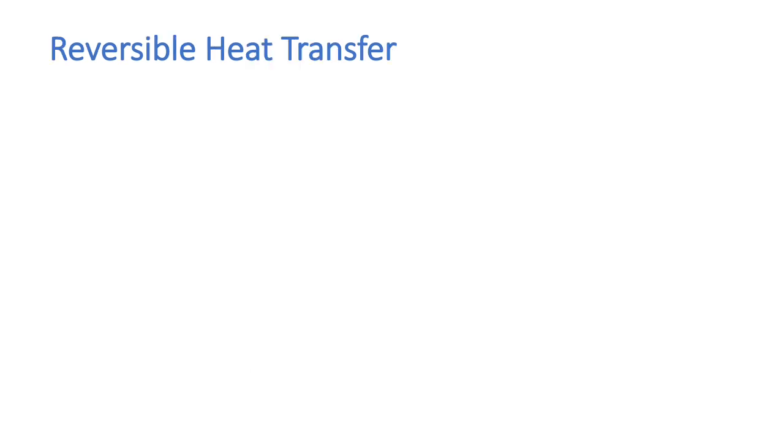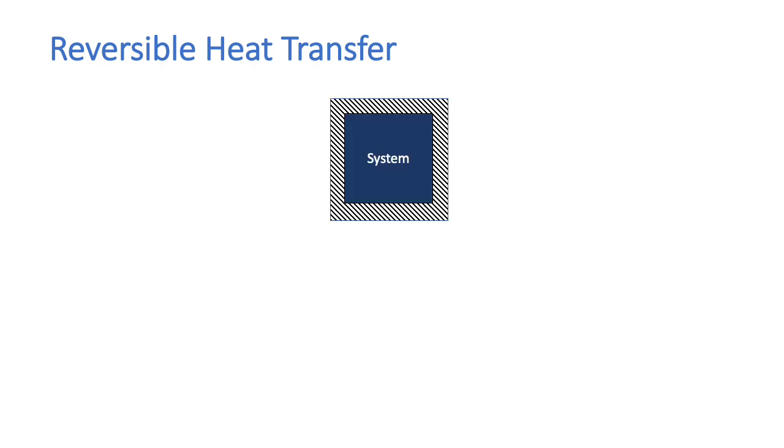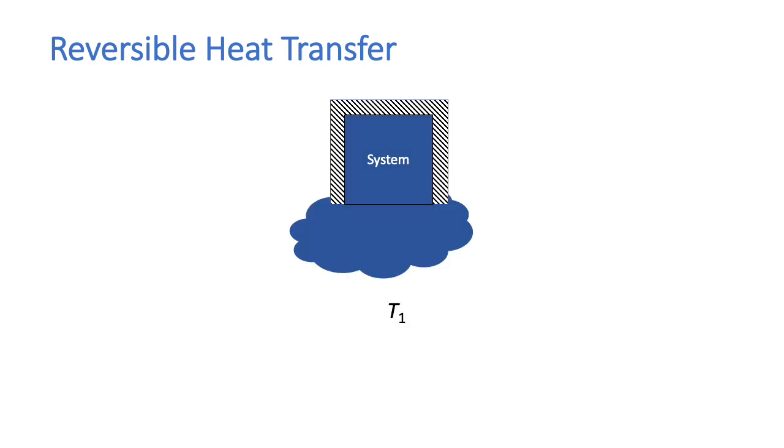Now, so far we've been talking about work. How do we do reversible heat transfer? So suppose we have a system whose temperature we want to raise from T1 to T2 in a reversible manner. So let's assume that we've got a thermal reservoir which is at some temperature T1, and we'll bring it into contact with the system and let it come to equilibrium.